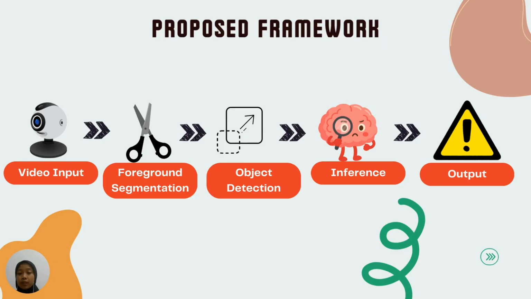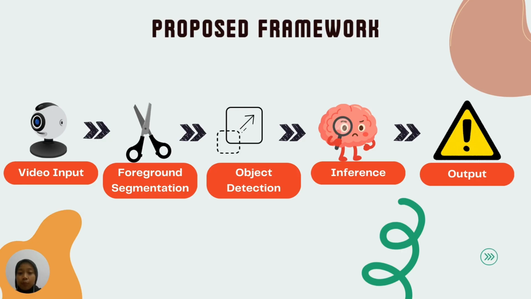Next, we move to object detection and localization. Using state-of-the-art models like Mask2Former, we not only identify what objects are present, like people or vehicles, but we also identify precisely where they are. The core intelligence lies in the anomaly inference engine. Unlike traditional systems, ours doesn't rely on labeled abnormal examples. Instead, it learns what normal looks like over time. Any significant deviation from learned patterns is flagged as an anomaly, all without human supervision.